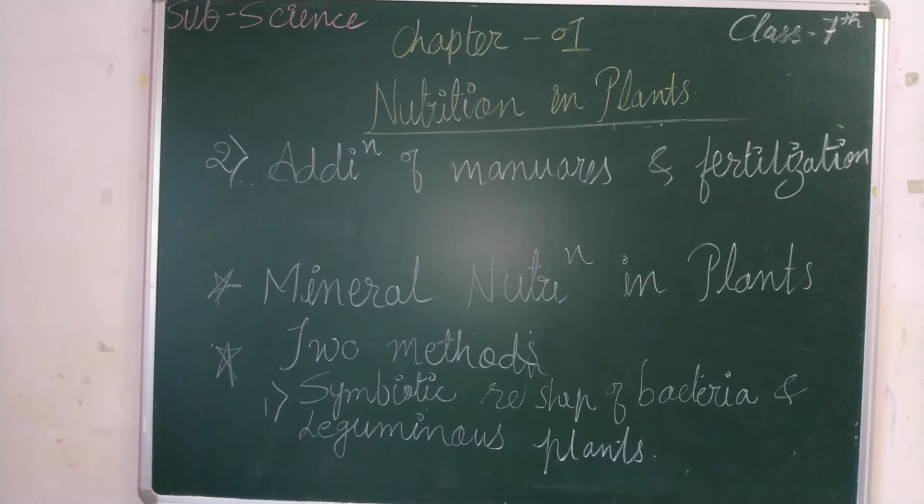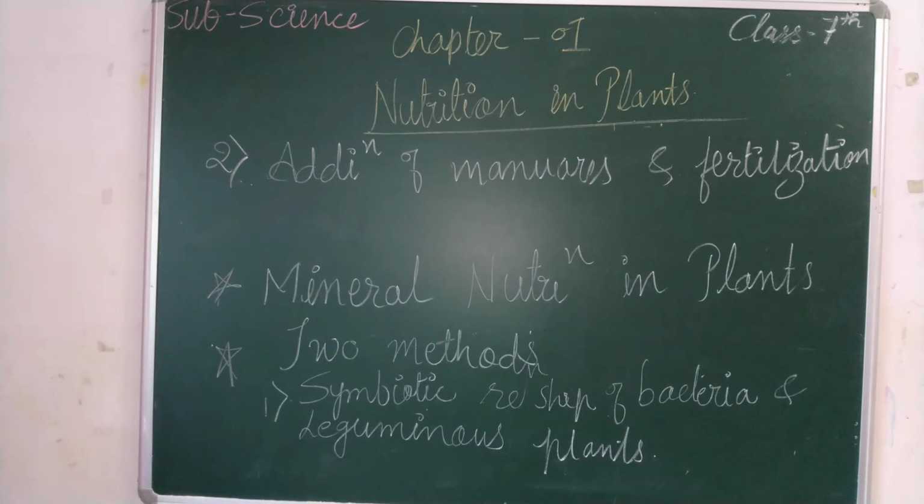The next method is the addition of manures and fertilization, which we do to improve the quality of soil, by which we can improve the amount of minerals in the soil. We know that these are commonly added by the farmers in their fields.